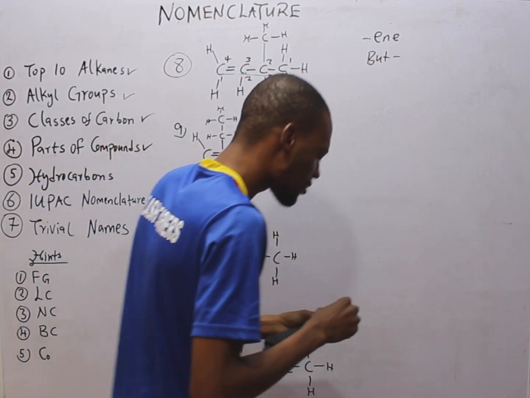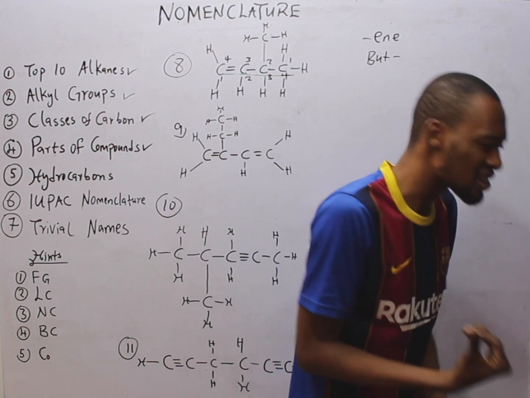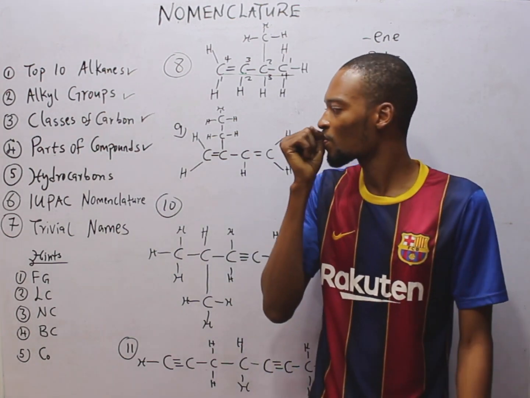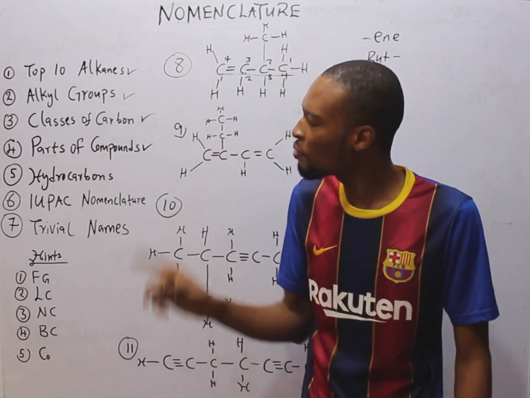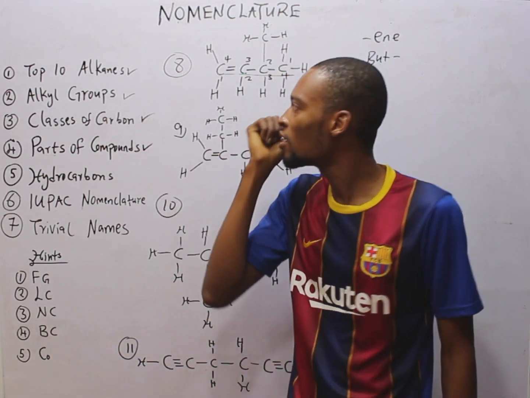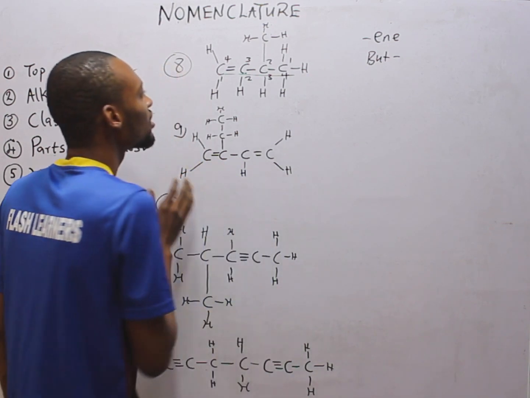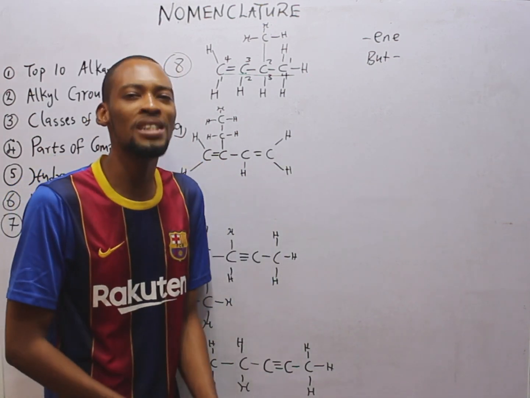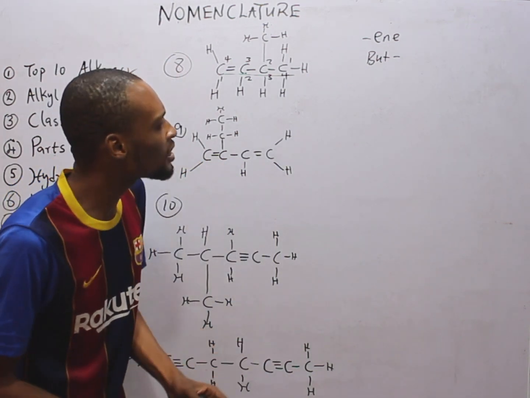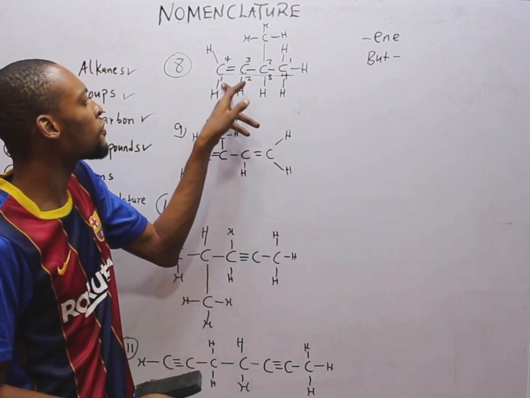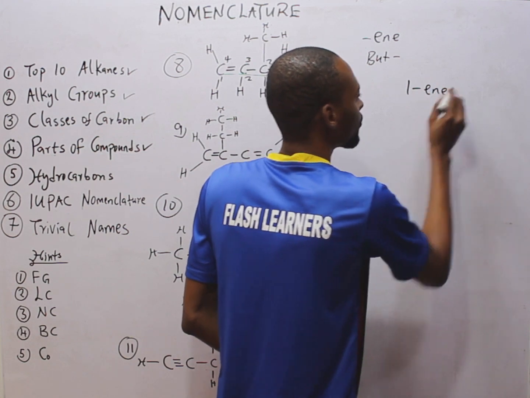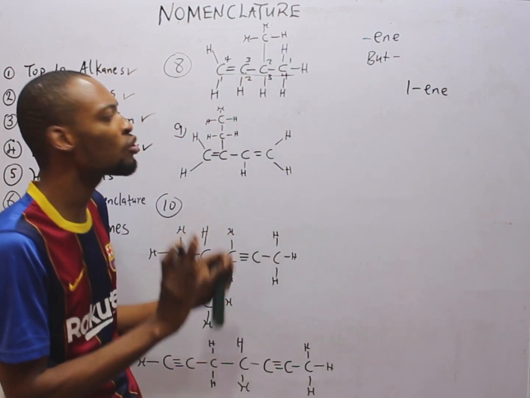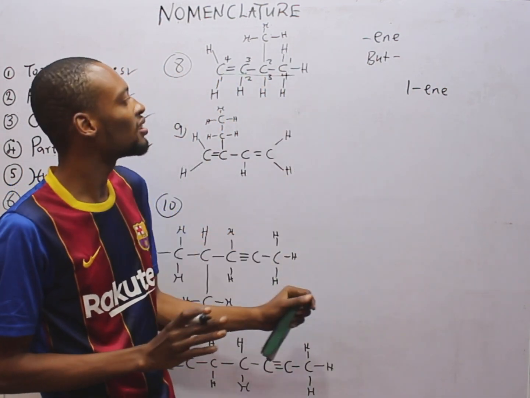You ask yourself, which of the numberings are we going to use? First, we know that the functional group is what? Double bond, and that is what? Alkene. So we go with the numbering that will give the functional group the lowest number. The one that will give the functional group the lowest number is here. So the functional group is on carbon 1, which is 1-ene.